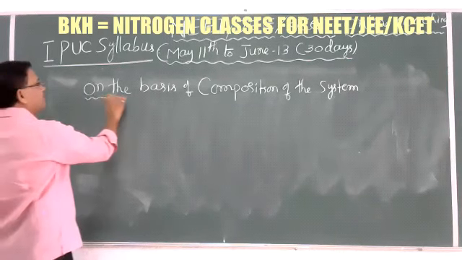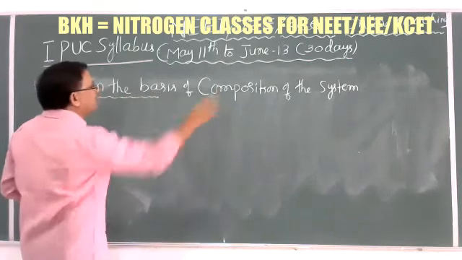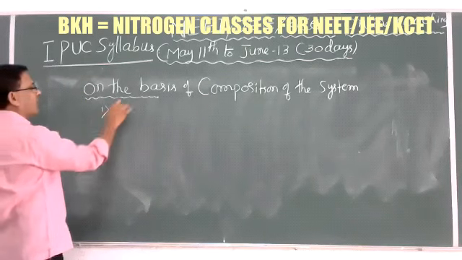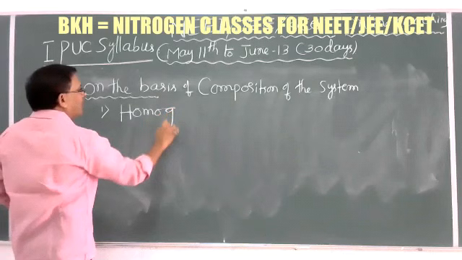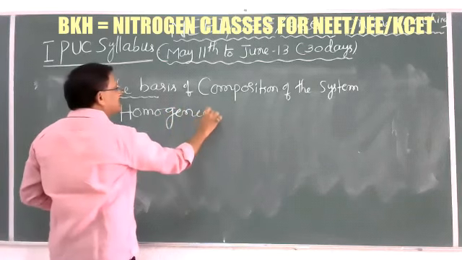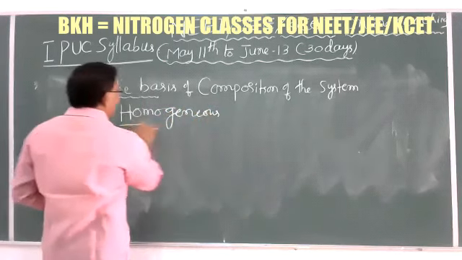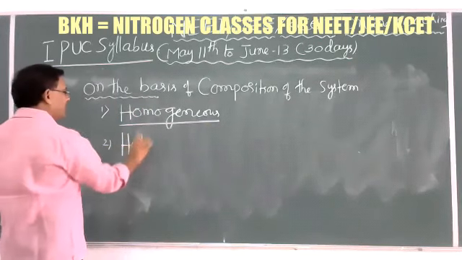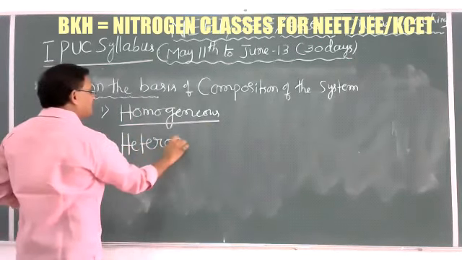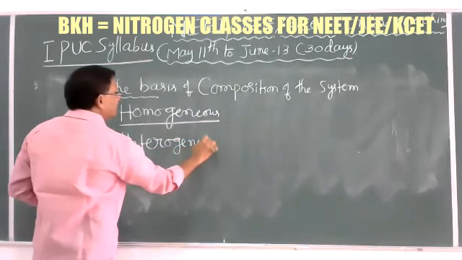On the basis of the composition of the system, one is the homogeneous system, and the second one is the heterogeneous system.